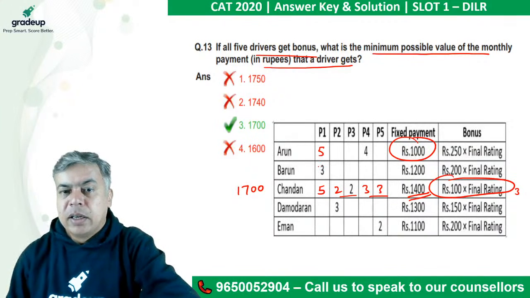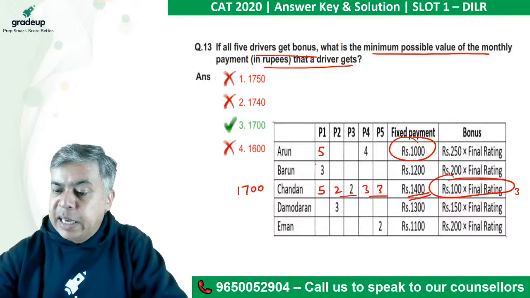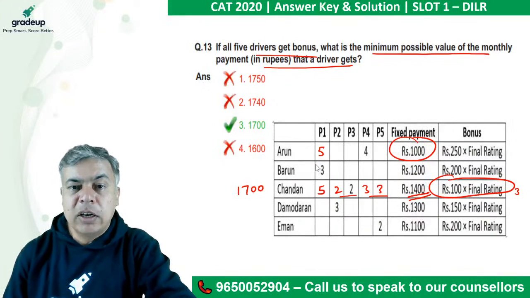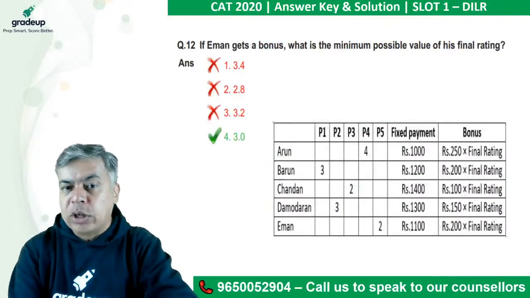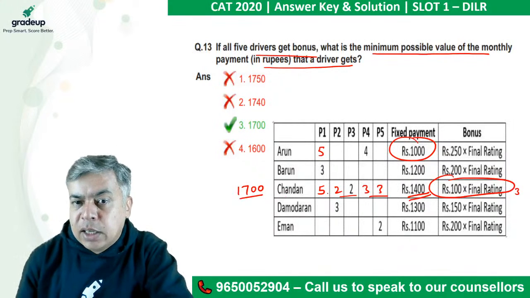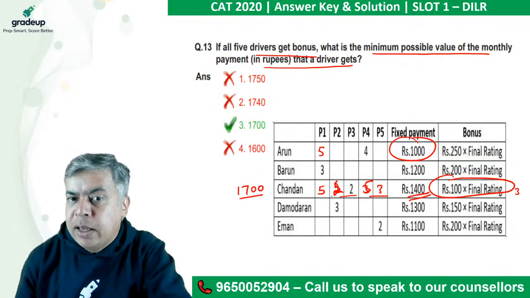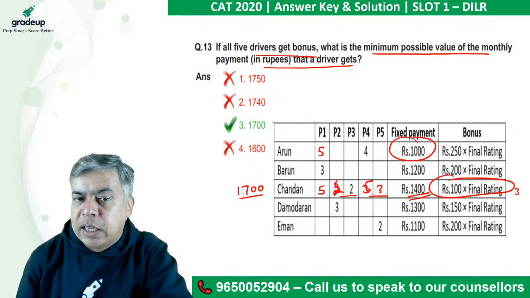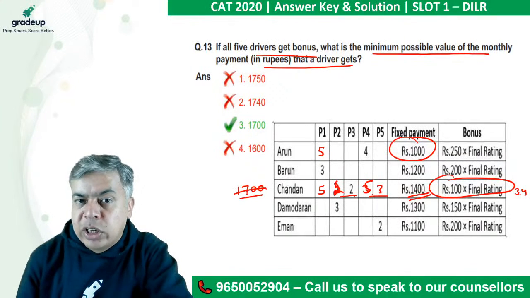Okay, wait a minute. It was given that C has got 2 5s, so Chandan cannot be 1700 because C has got 2 5s. Here 2 5s must be there. I will take 2 5s, 2 2s and 3. Minimum would be 5, 5, 10, 10 and 5, 15 to 17. So 17 becomes 3.4, so 340 and 1400. It will become 1740.